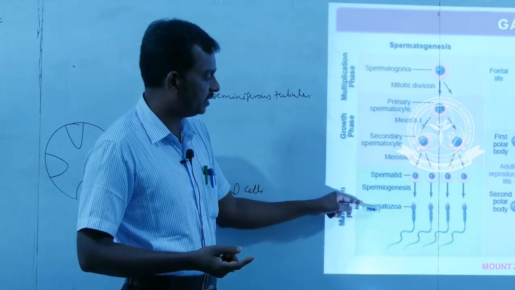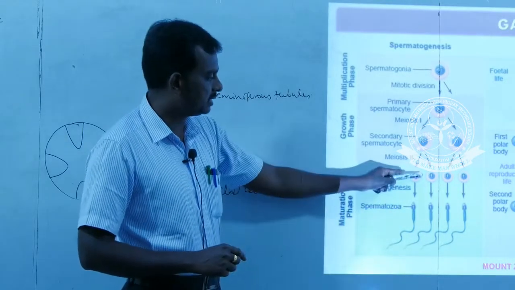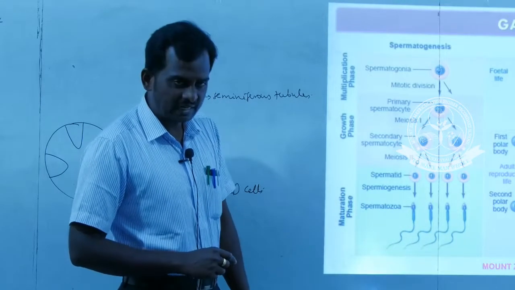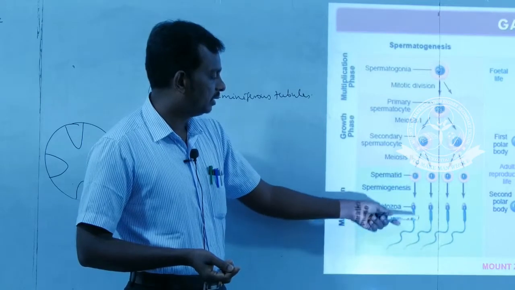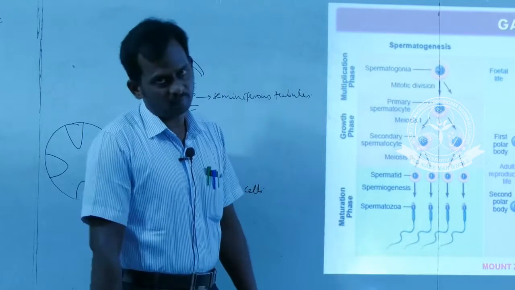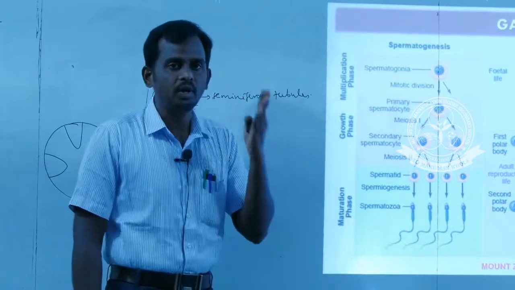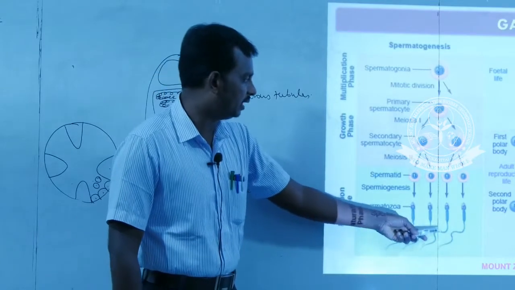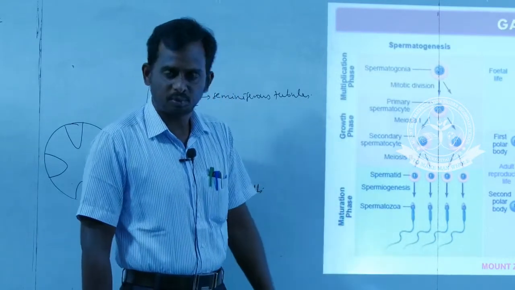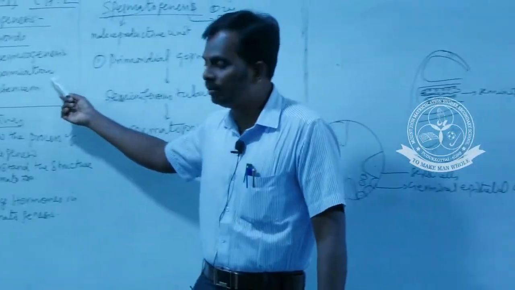What is the difference between these two? These two cells are haploid in nature, but this one is non-motile and this one is a motile cell. Some changes also take place from the spermatid to the spermatozoa. And finally, 4 haploid spermatozoa will be formed at the end of the spermatogenesis process.